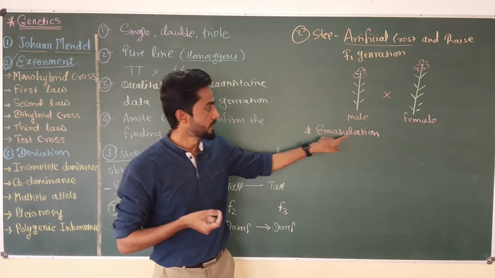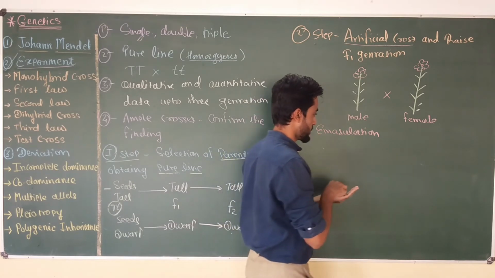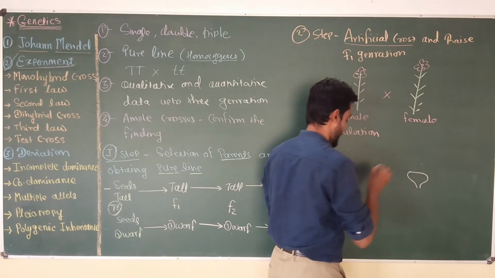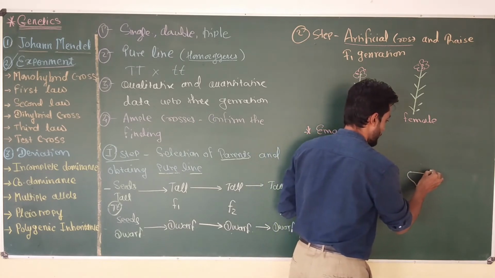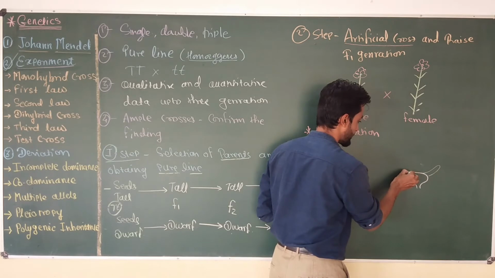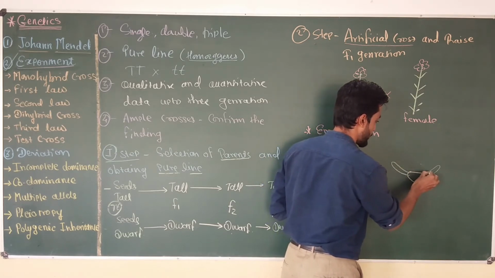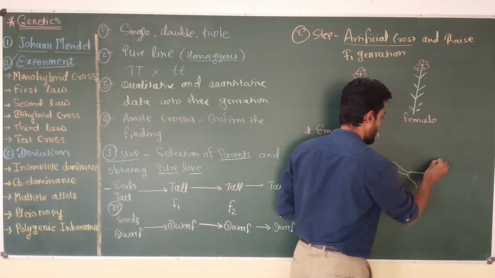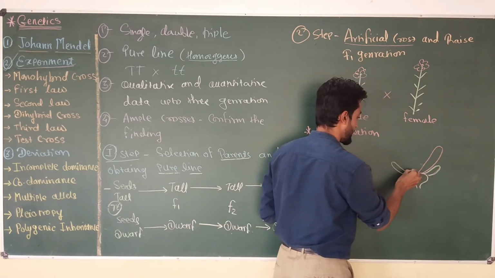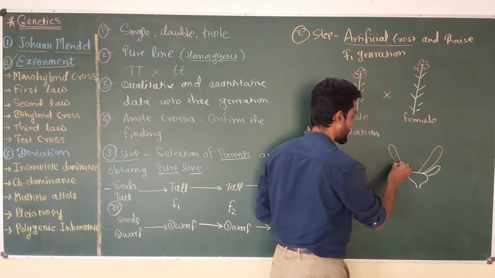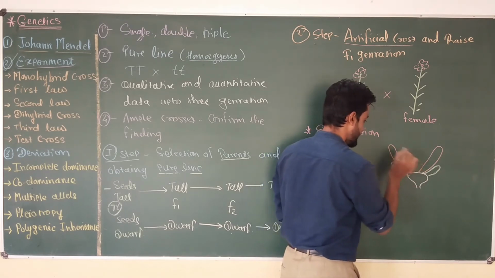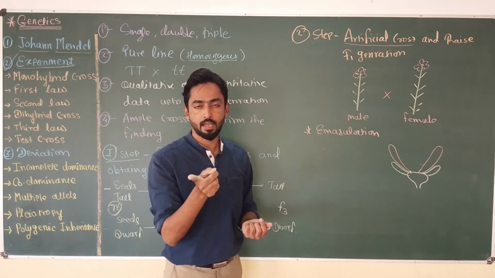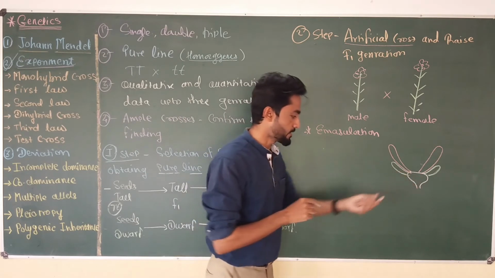We know that if we draw a simple structure of the flower, this is the thalamus, and on the thalamus, the flower has sepals, which are green in color and protective in function, and below the sepals we can find bright colored petals, and inside the petals two important essential whorls, the male and female essential whorls, are present in the flower.